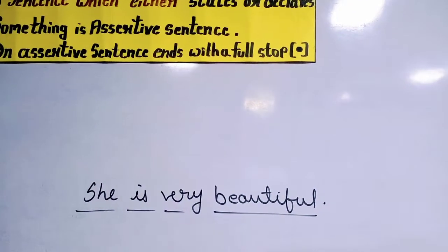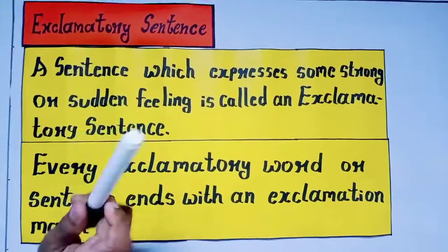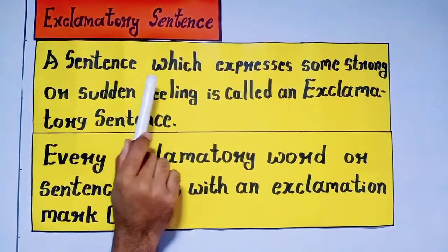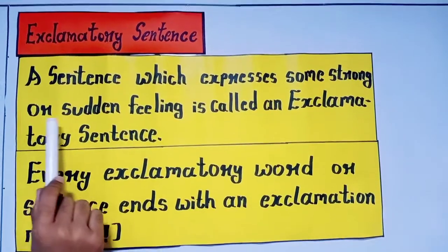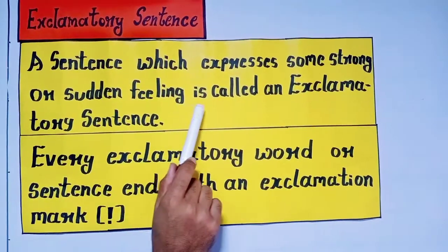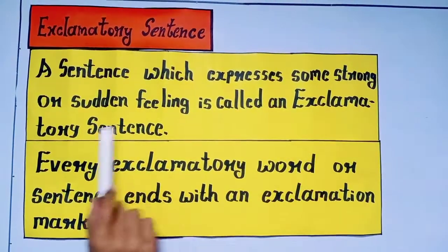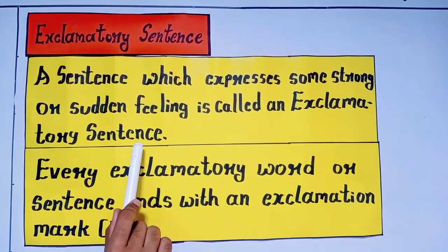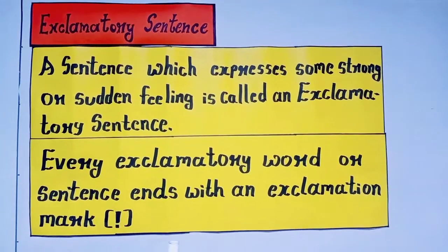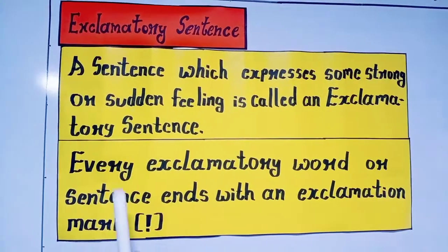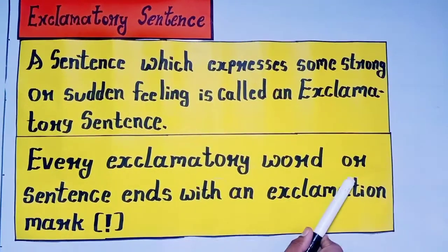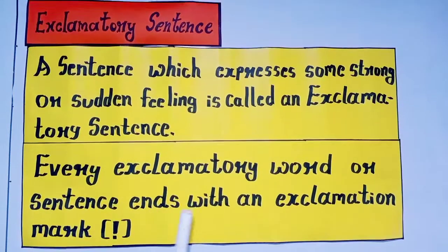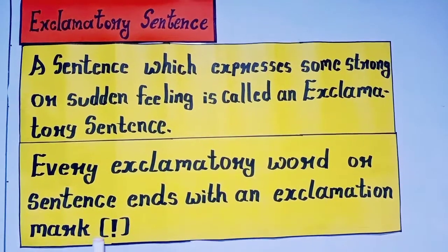Now come to the next kind of sentence, that is exclamatory sentence. A sentence which expresses some strong or sudden feeling is called an exclamatory sentence. Whenever we are expressing the strong feeling of our emotions, that is called exclamatory sentence. Every exclamatory sentence ends with an exclamation mark.